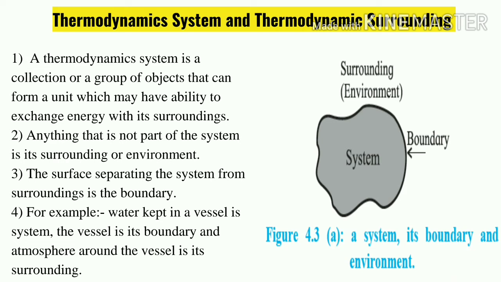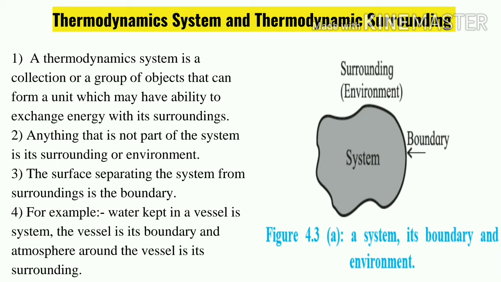Anything that is not a part of the system is its surrounding. See, the vessel as well as the outside environment are not a part of the system. Only water is a part of the system. So the rest is considered the environment or surrounding. A surface separating the system from the surrounding is called the boundary. Means the vessel was the boundary, water was the system, and the outside temperature or outside is the surrounding.